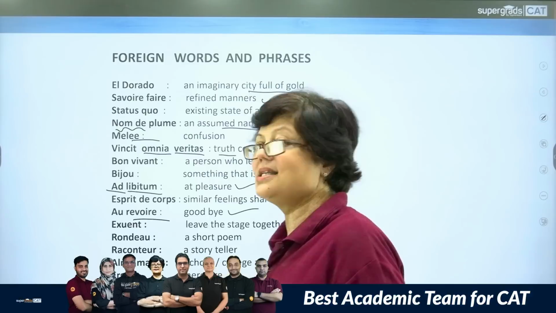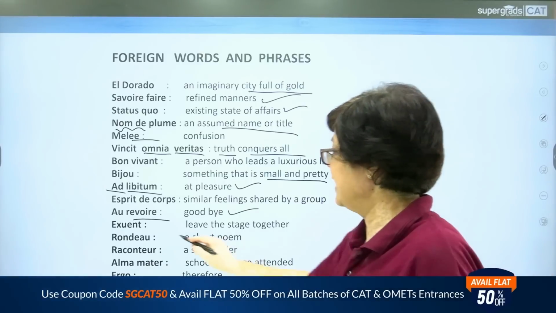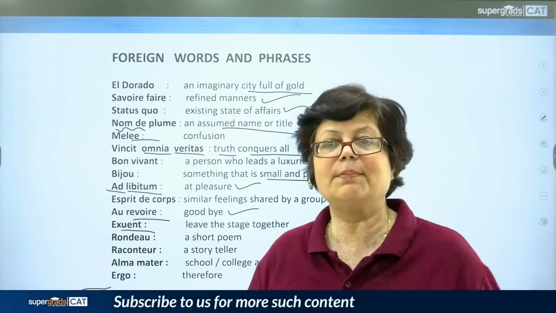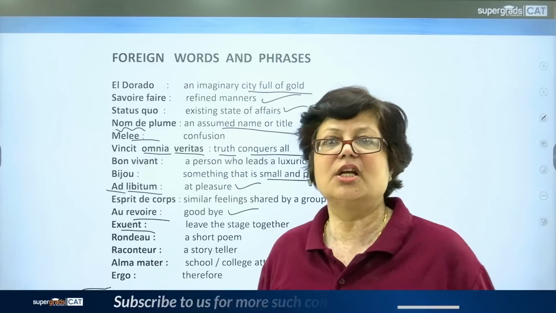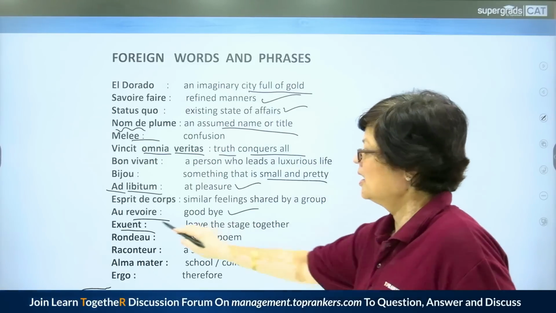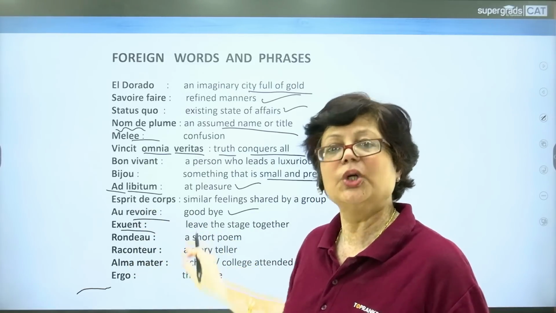Au revoir is goodbye, when you bid anybody goodbye. Exeunt is to leave the stage together. All the participants, all the people who were on the stage, the players have left the stage together. You can just correlate it with exit. So this will help you remember.